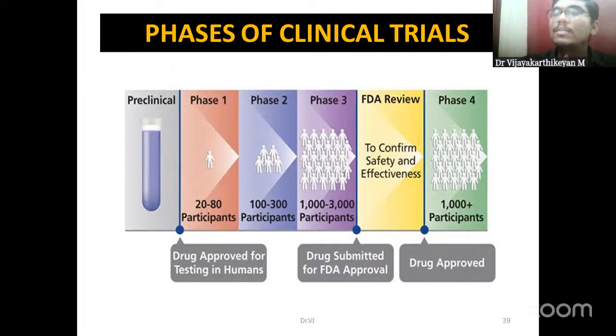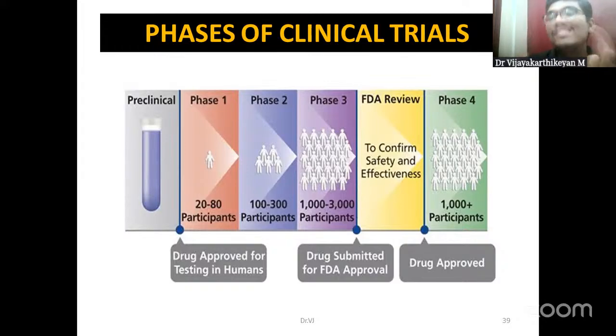So dose response combination. Then we can also check the effectiveness of the intervention in phase 2 clinical trials. It will be a larger population compared to phase 1, still a little bit large, whereas phase 3 will be a much larger population. In phase 3 only we will be studying the efficacy. Safety of the intervention can be assessed in all the phases. We can't just say that it is decided in phase 1 or phase 2. In all the phases, we can look for safety also.